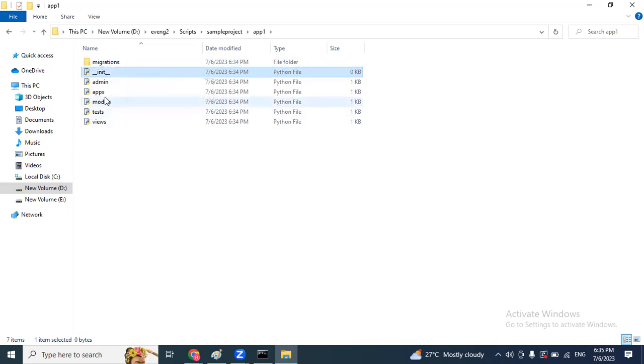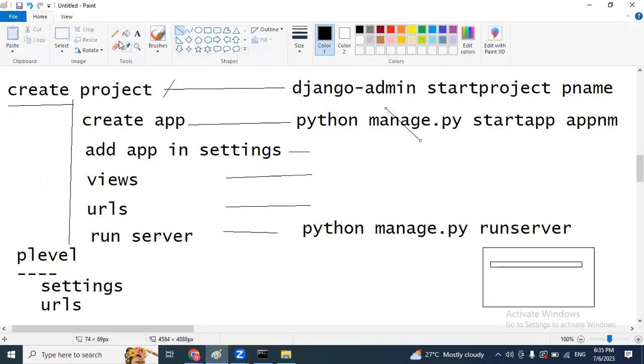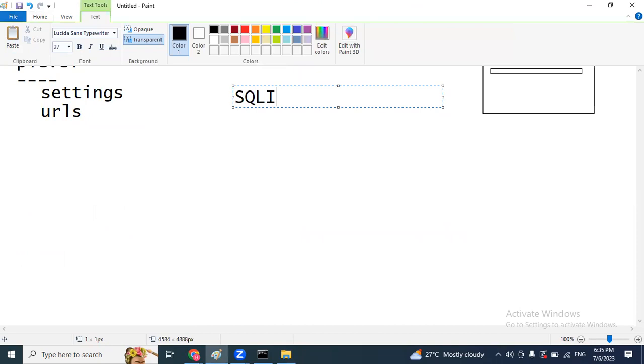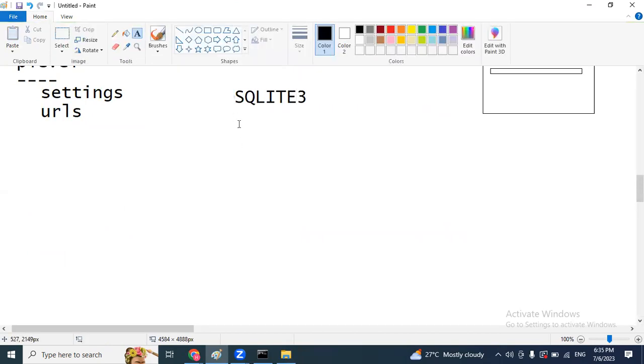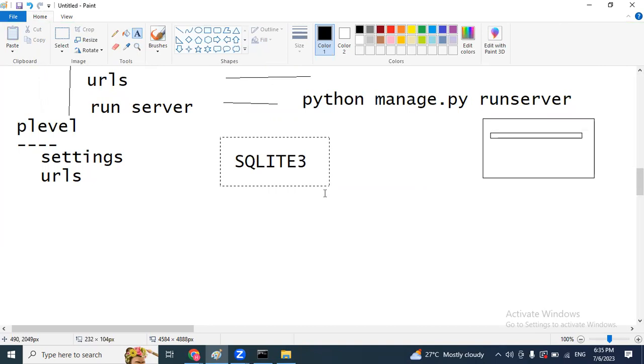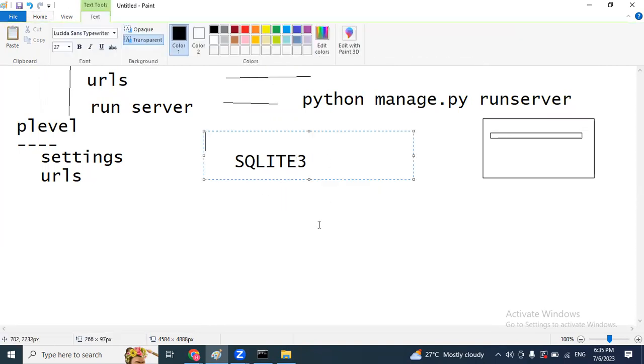And what about the remaining ones? Models and admin, both are going to refer to the database only. And here, migrations also refer to the database only. So in Django, by default, they provide one free inbuilt database called SQLite 3. But here, no need to work with SQL individually because of the inbuilt feature; by using Python only, we are going to handle the database.